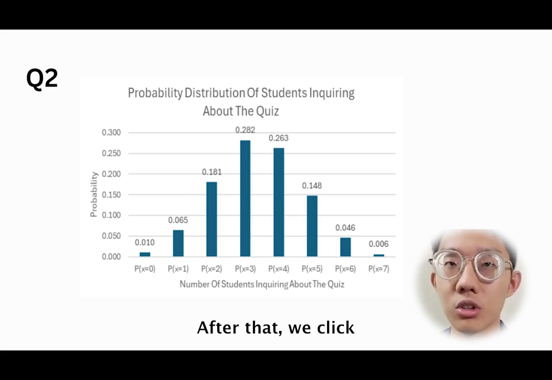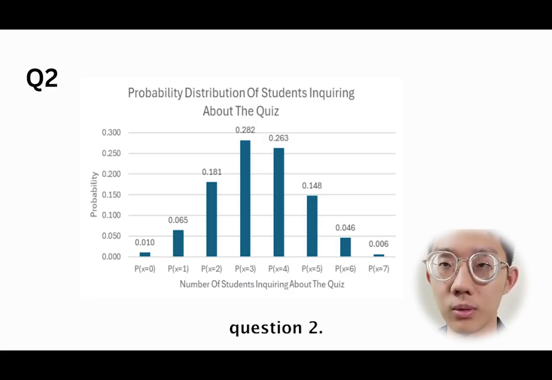After that, we insert and then choose the bar chart. Next, we need to change the title, x-axis, and y-axis names. Finally, we put the probability above each of the bars. So that's all for question 2.